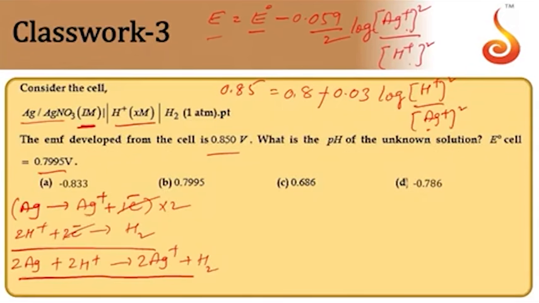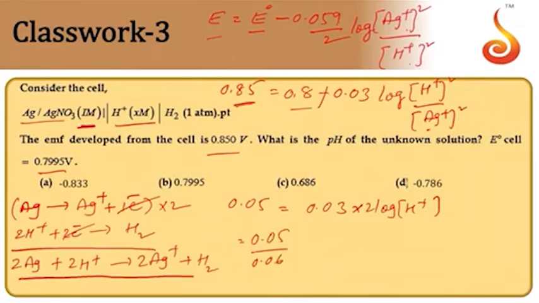Substituting further, 0.85 minus 0.8. Subtracting those two, you are going to get 0.05, which is equal to 0.03 into 2 log H+. So 2 log H+ is equal to 0.05 by 0.06, which gives log H+.